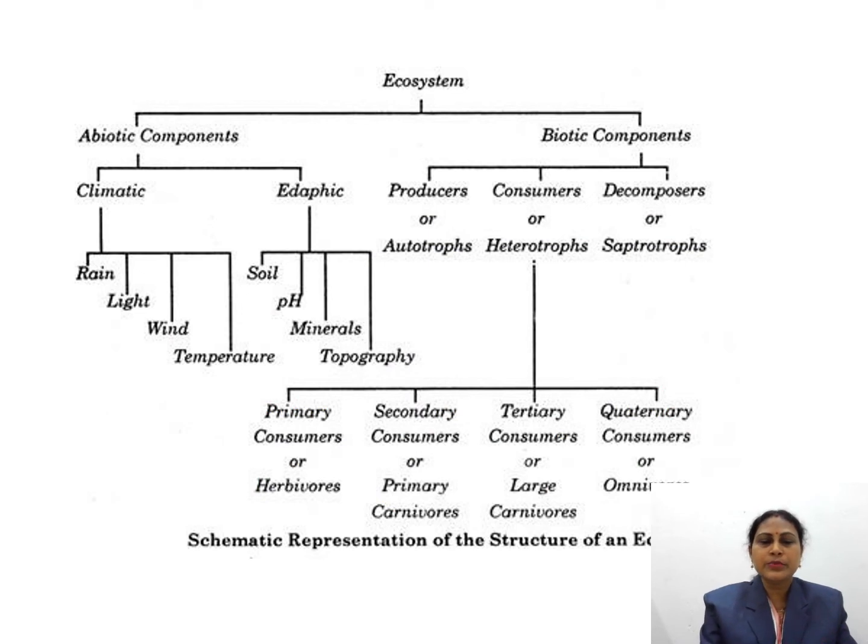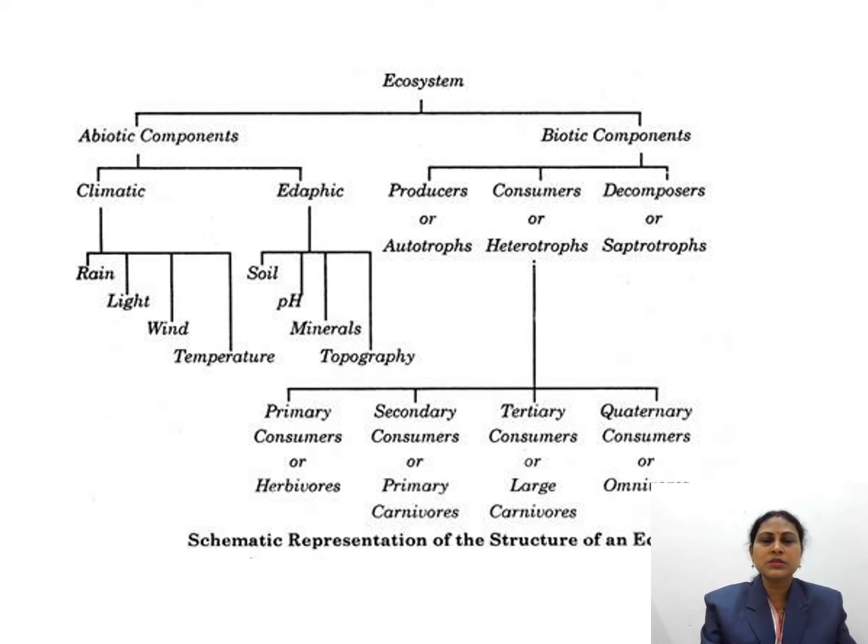Now, the schematic representation of the structure of an ecosystem. Schematic representation shows the ecosystem as one sequence. An ecosystem has two components: abiotic components and biotic components. Abiotic components have two factors: climatic factors and edaphic factors. Climatic factors include rain, light, water, wind. Edaphic factors mean soil, pH, minerals, topography. These all make up the abiotic components.